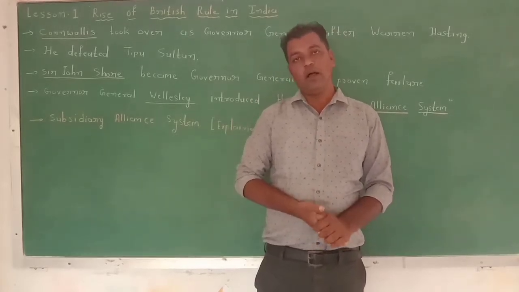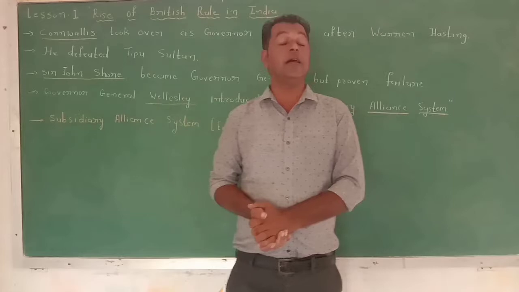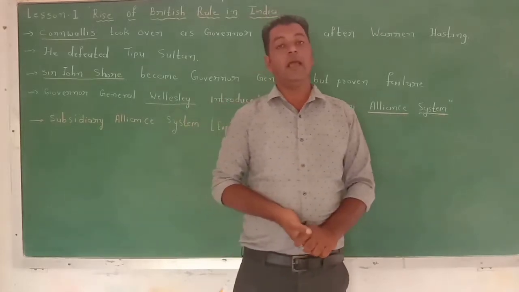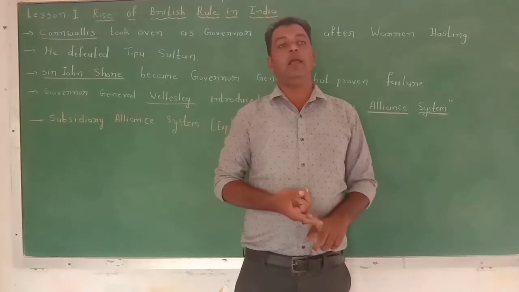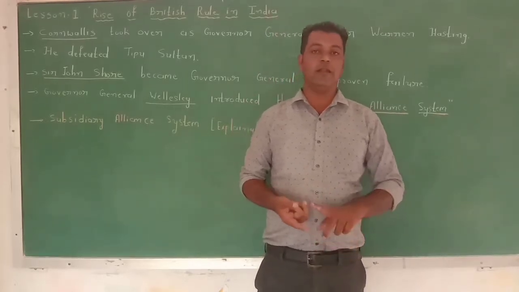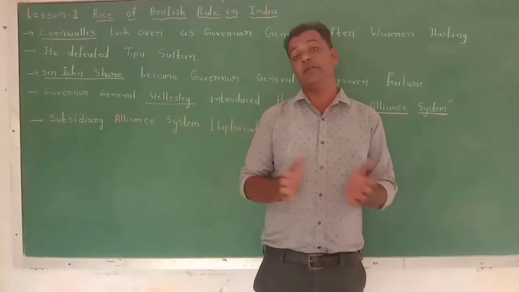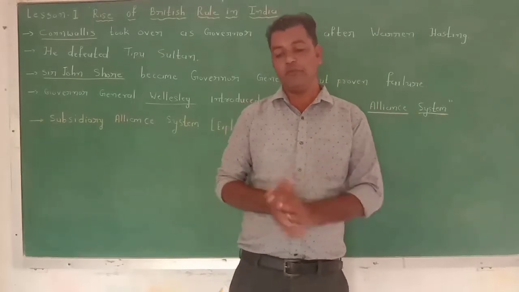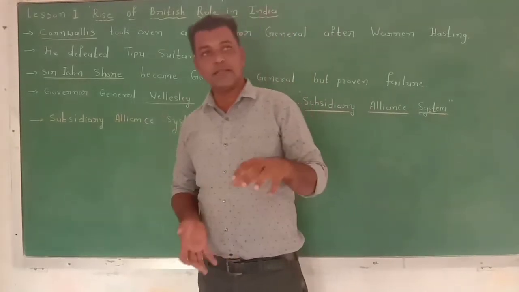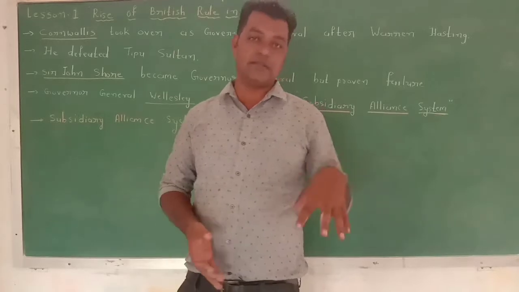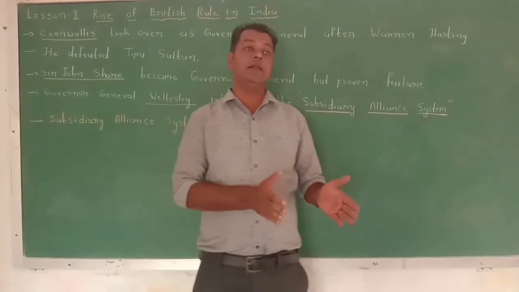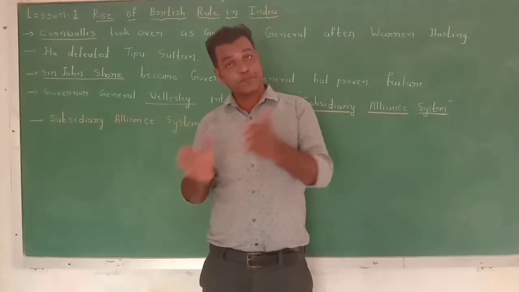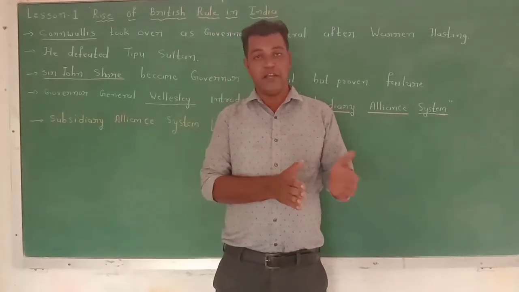Now, in the last video, we were discussing the Battle of Buxar, the Battle of Plassey, then the battle with Mysore, or the Mysore War. We all know that the British government passed the amendment that the Governor General of Bengal could be the Governor General of India.